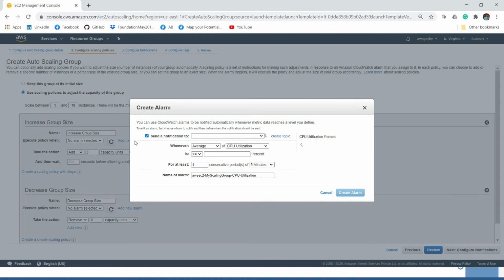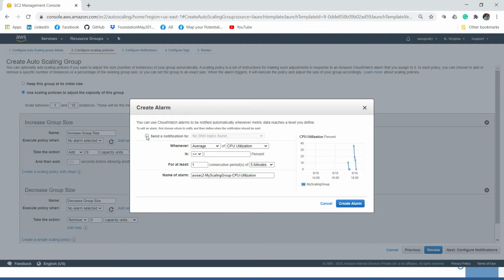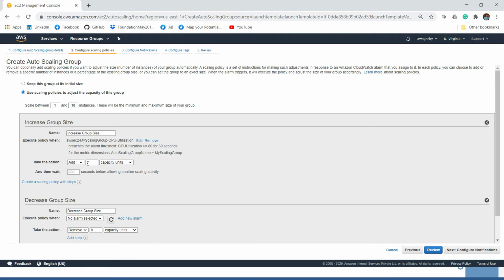Let me create an alarm, disabling this notification: if the CPU utilization is more than 80%, and if it remains like that for a minute, then add 2 instances.